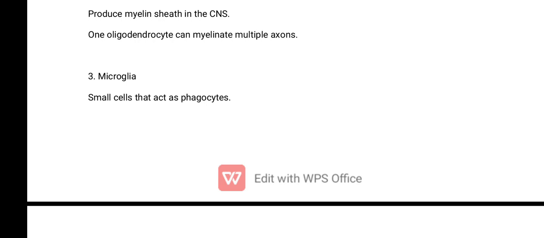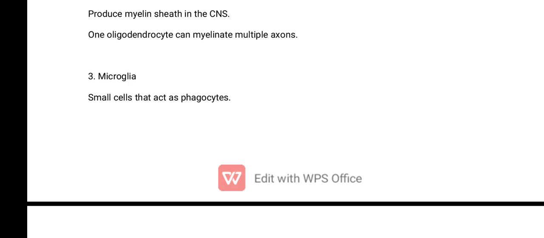The microglia cells are more like the white blood cells of the central nervous system. They perform the function of white blood cells. And what is the function of white blood cells? Protection. Yes. So the microglia cells are the cells that fight and help to phagocytose debris, chemical substances, and pathogens that are found around the central nervous system. They are small cells that act as phagocytes. Phagocytes are those cells that are able to engulf, swallow up substances that are found in the human body.